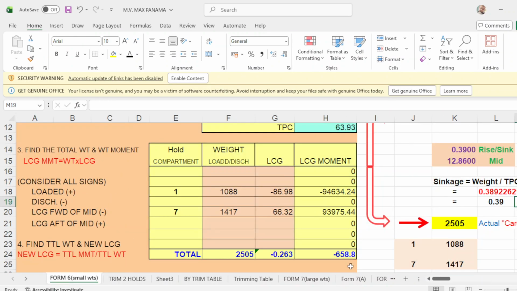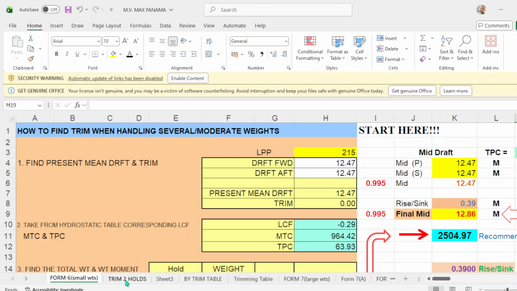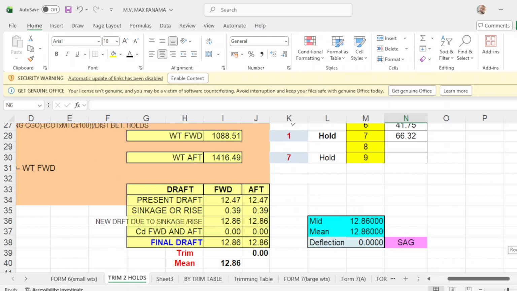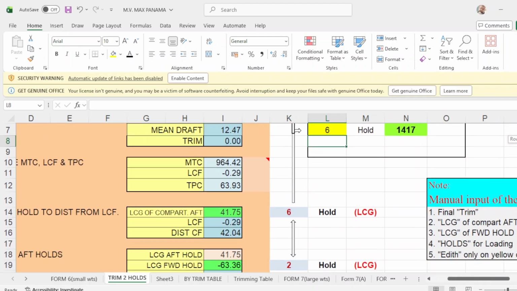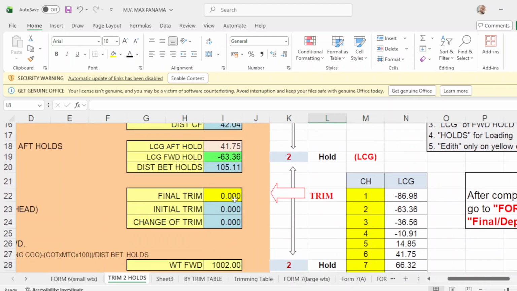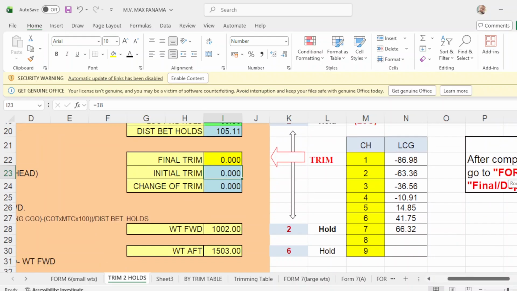Now let's say you change your mind, you want to trim of hold number 2 and 6. Okay, this is your trimming hold. Now how much are we going to load in hold number 2, number 6? So you scroll down, then you still have 0 trim. Then how much are you going to load in number 2?